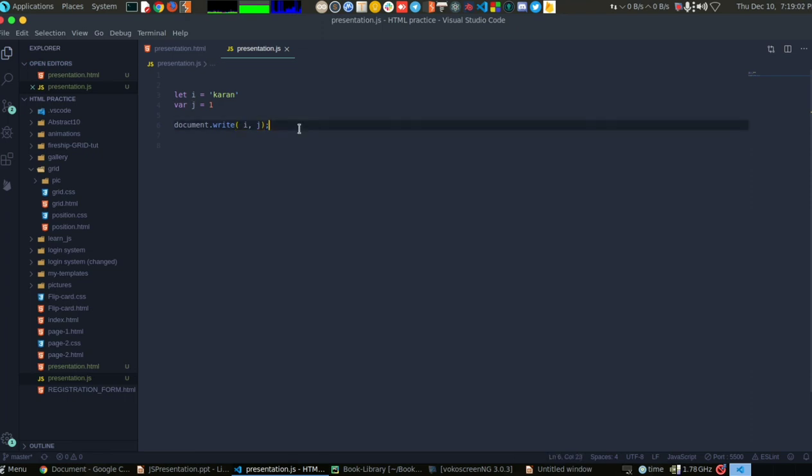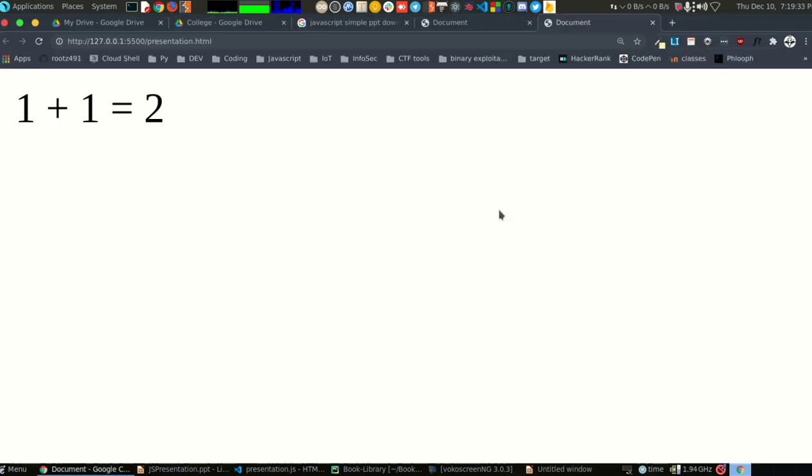I can write here 1 plus 1 and this is actually a string, and here I'm just going to write 1 plus 1 and print.